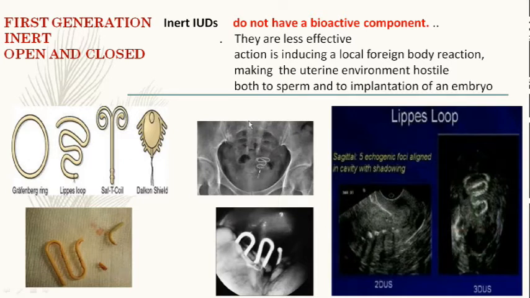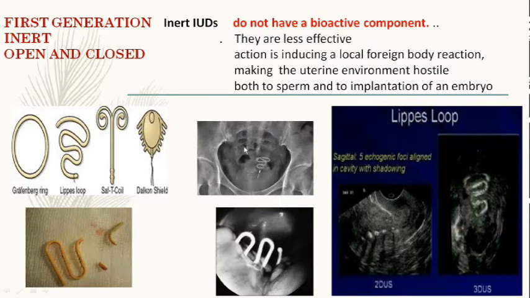So this is how these are misplaced. See that the Lippes loop has gone inside, perforated the uterus, and is embedded somewhere in the abdominal cavity, and this is how the picture looks on hysteroscopy and laparoscopy. This is the sonography picture of the Lippes loop, how it has gone inside the peritoneal cavity, and this is a broken Lippes loop. After many years, this was the picture when they removed it.